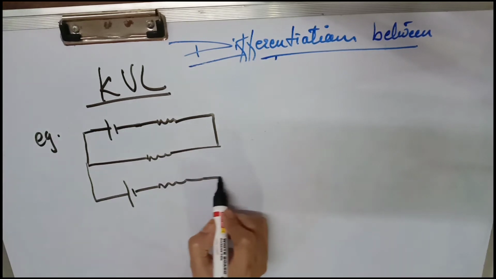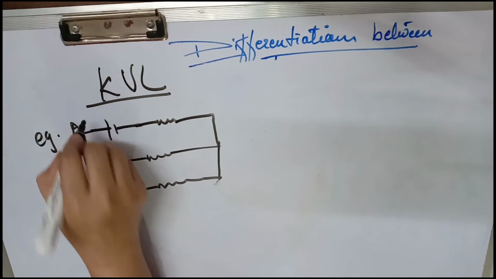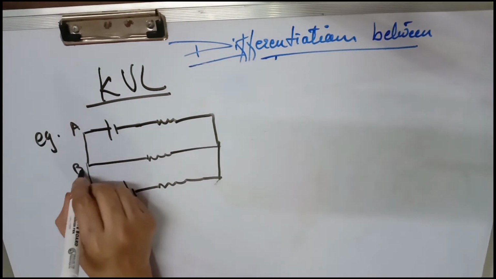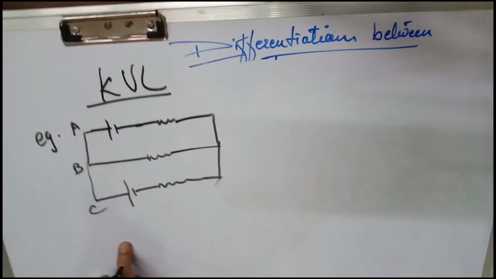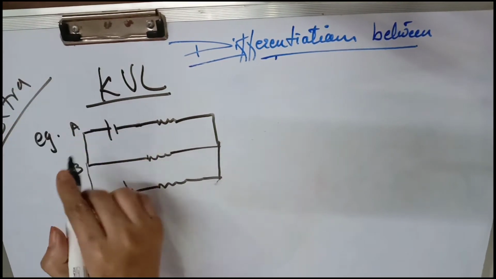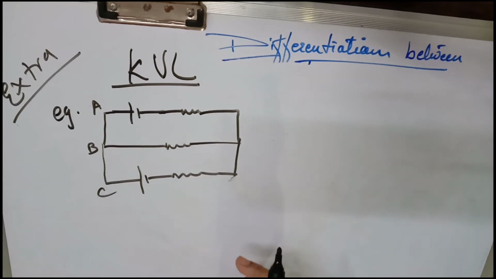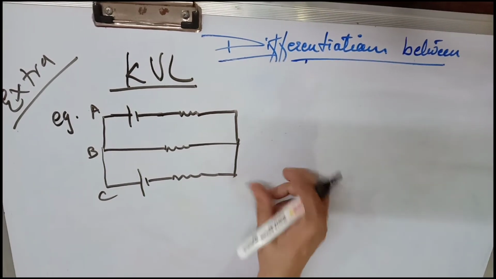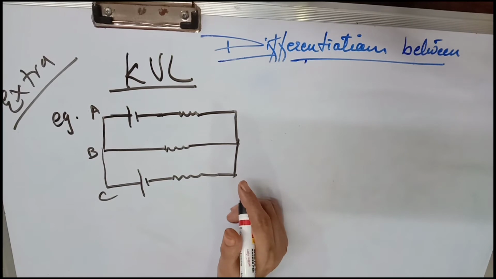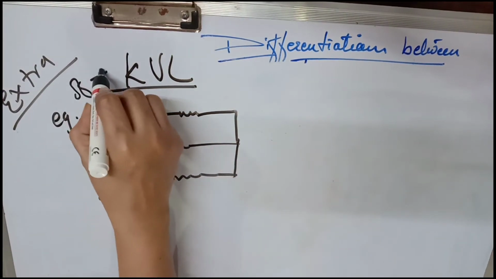See, these are the points A, B, C, D, E, F. And these are the three resistances R1, R2, R3. R1 is between A and F, R2 is between B and E, and R3 is between C and D. And there are two batteries, E1 and E2. E1 is in between A and F. Now I am taking the first rectangle.